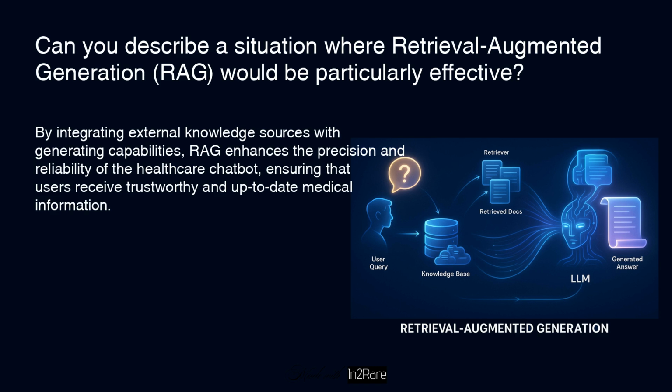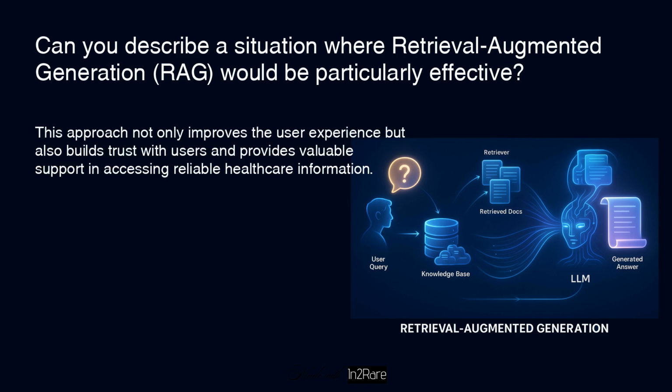By integrating external knowledge sources with generating capabilities, RAG enhances the precision and reliability of the healthcare chatbot, ensuring that users receive trustworthy and up-to-date medical information. This approach not only improves the user experience but also builds trust with users and provides valuable support in accessing reliable healthcare information.